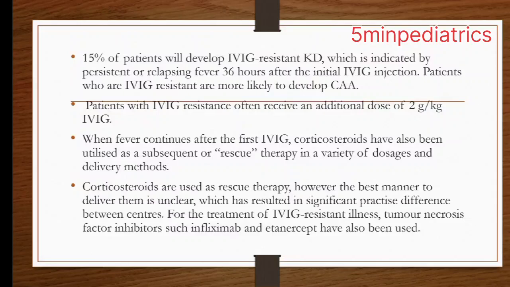Now, 15% of Kawasaki disease patients may develop IVIG resistance, which can be indicated by persistent or relapsing fever 36 hours after the initial IVIG infusion. These patients are likely to develop coronary artery aneurysm. So these patients require an additional dose of immunoglobulin IVIG, 2 gram per kg. Some cardiologists may also add corticosteroid as a adjunct therapy.